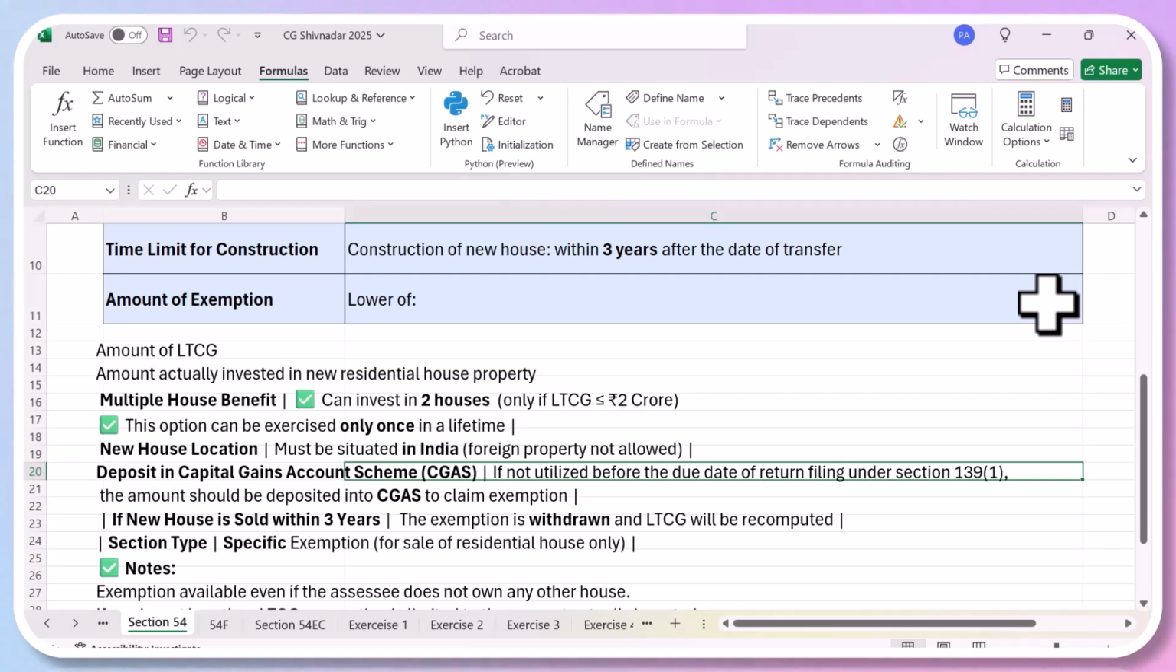So if you have made a capital gain and you plan to buy a new house or construct a new house, then you are going to take some time. So in that time, you must deposit your capital gains amount in a separate bank account, and it has to be done before filing your tax return. That means before 31st of July 2025 if the capital gains have arisen in the last year.